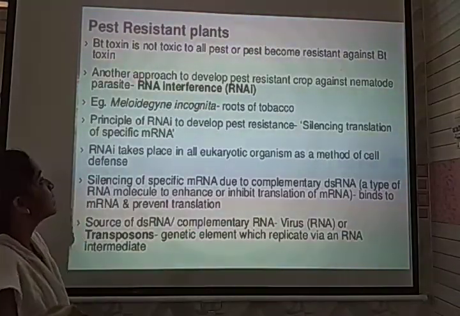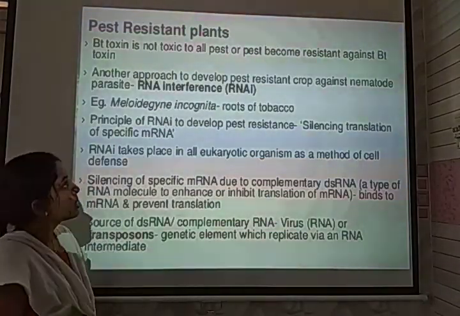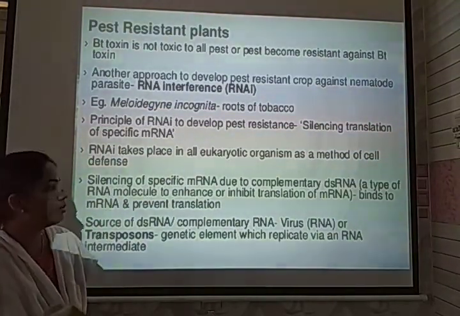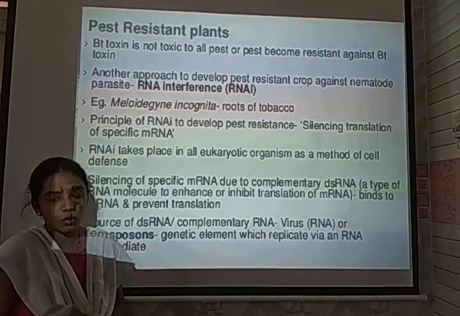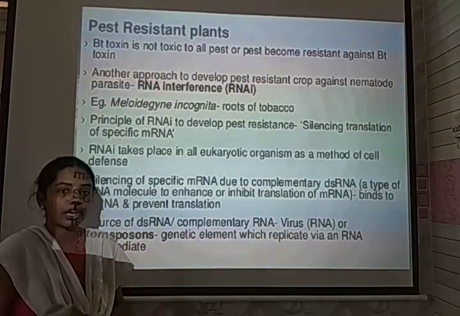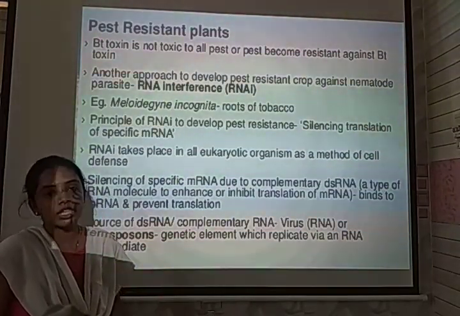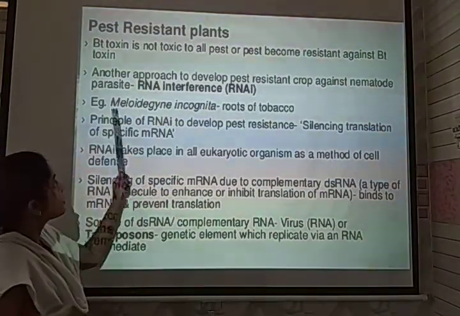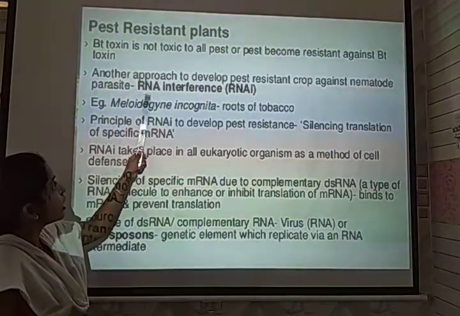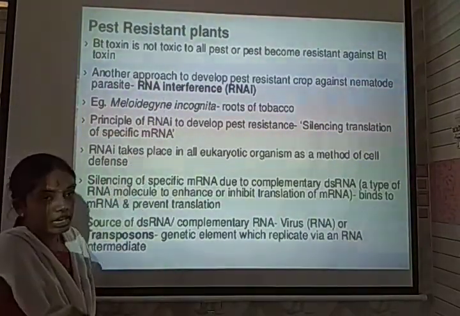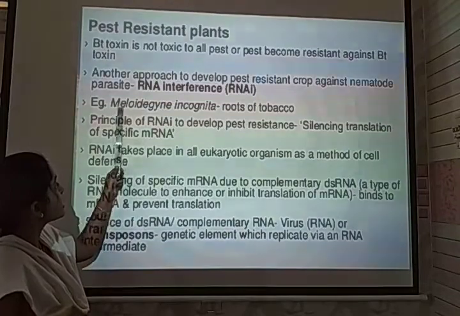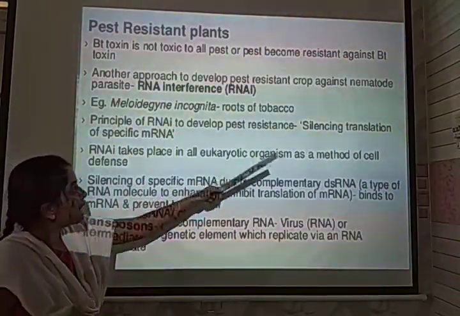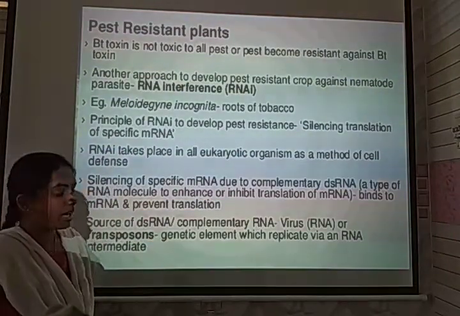Next, there are pest resistant plants. The pest given as an example is Meloidogyne incognita. It is a species of nematode that affects the roots of tobacco plants, reducing their yield. To control the pest in the plants, the specific technique utilized is called RNA interference, to eradicate Meloidogyne incognita, by a process called silencing the translation of specific mRNA.